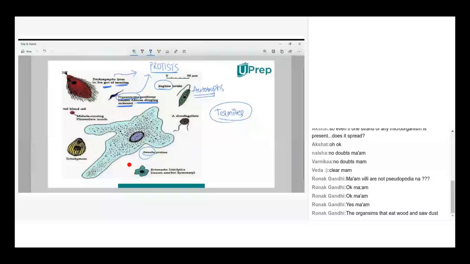Someone asks how termites can eat such a hard surface. I got your doubt. Termites have enzymes called lytic enzymes.